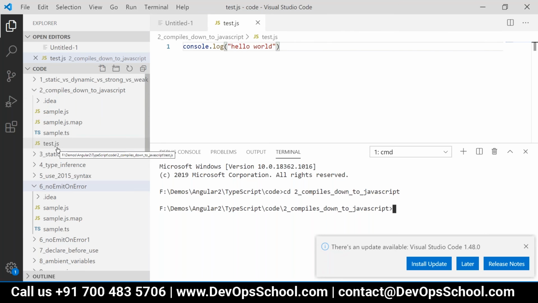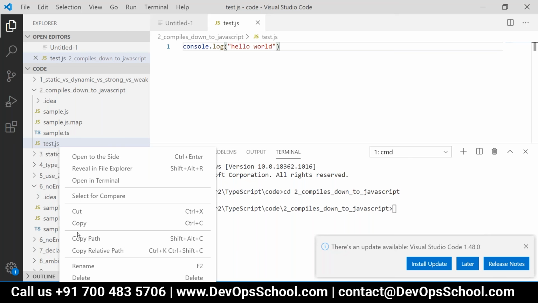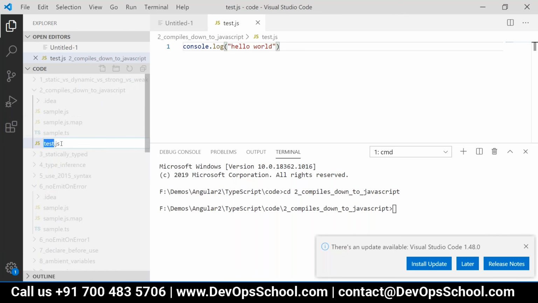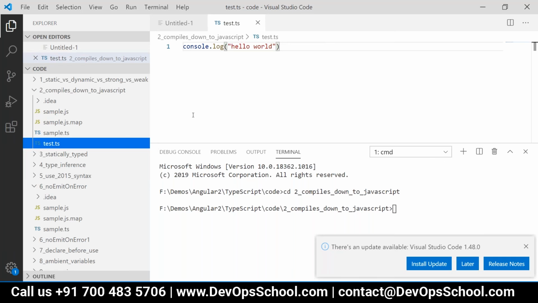Make it a .ts file. We usually use .js, but I wanted to say .ts, so I will rename it. Let us see if I can rename it. Okay, so we have test.ts, and we are writing console.log hello world there, and that is actually our JavaScript code, right? Now, if I try to run this file, what will happen?